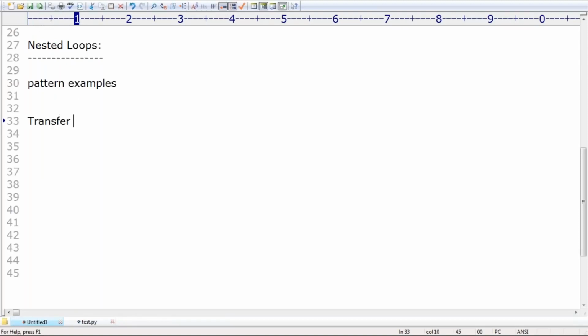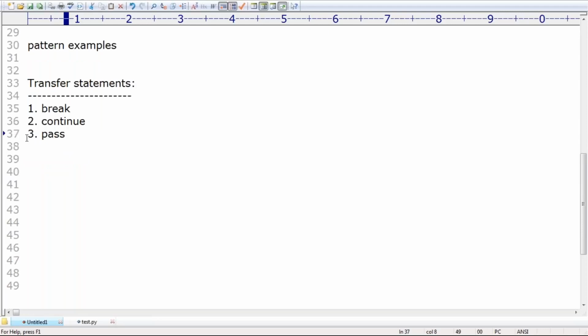Transfer statements. There are multiple transfer statements in Python. One is the break statement, the second one is the continue statement, and the third one I can use is pass also. What is the meaning of these things, we require to talk about.